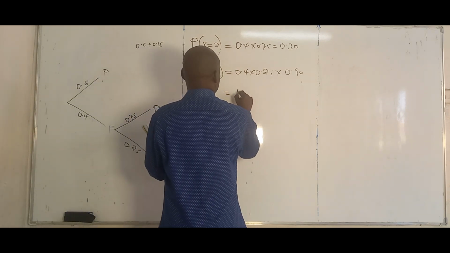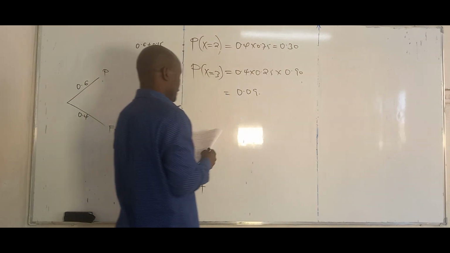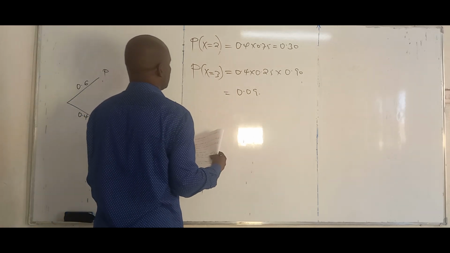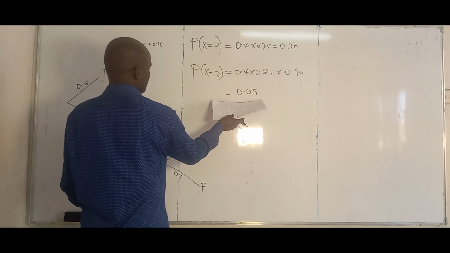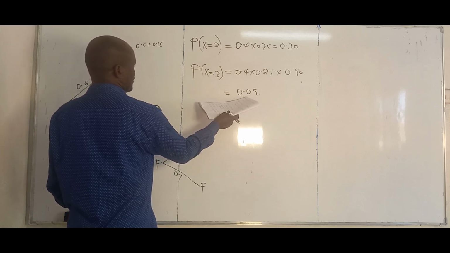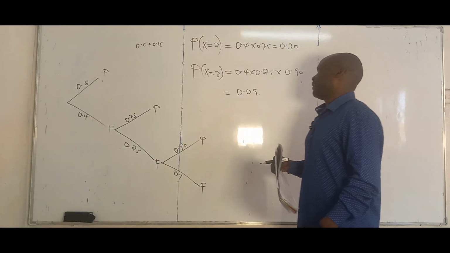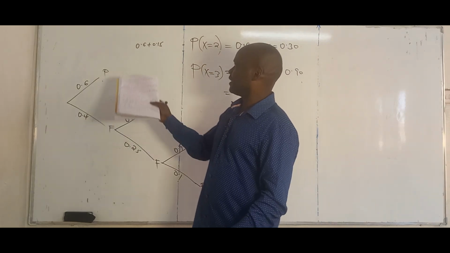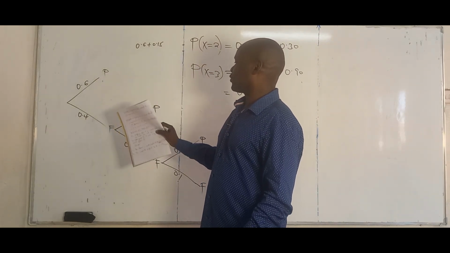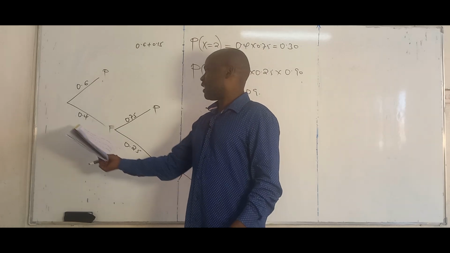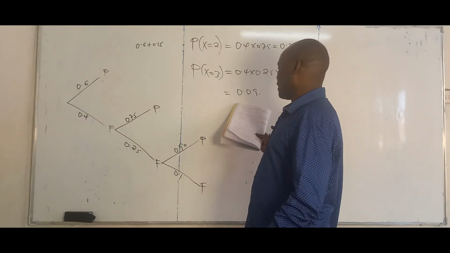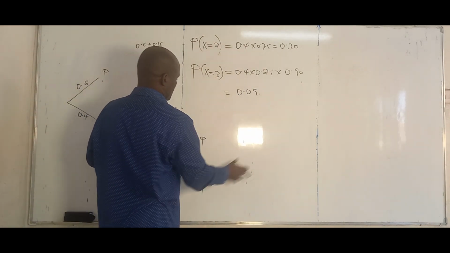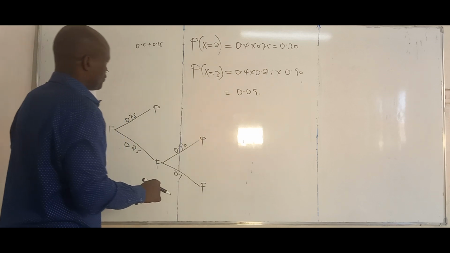If you work it out, it should give you 0.09. That 0.09 is the probability that this student passes on the third attempt. You see how minimal it is now. Even though the chance of passing keeps increasing, by the multiplicative effect of the branches, the probability keeps going down the more the branches go.